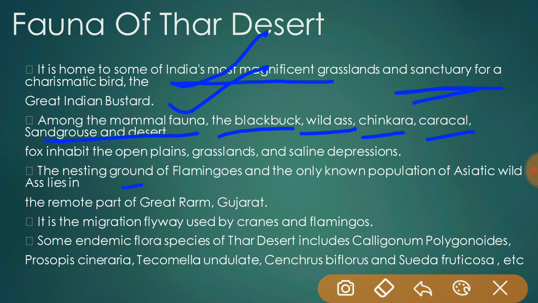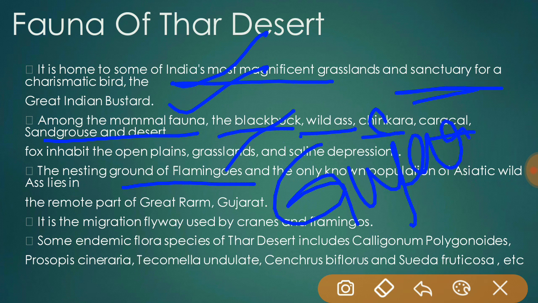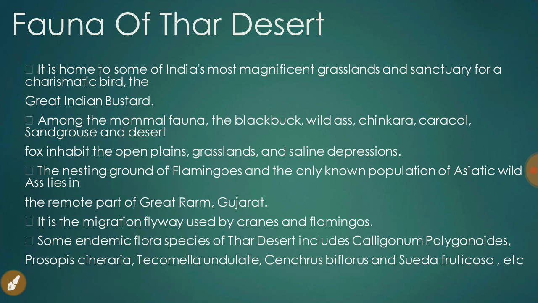The nesting ground of flamingos and the only known population of Asiatic wild ass lie in the remote part of the Great Rann, which is located in Gujarat, and it is the migration flyway used by cranes and flamingos.